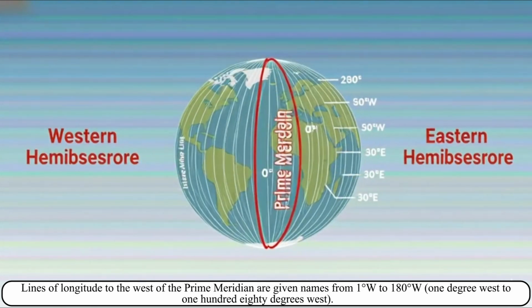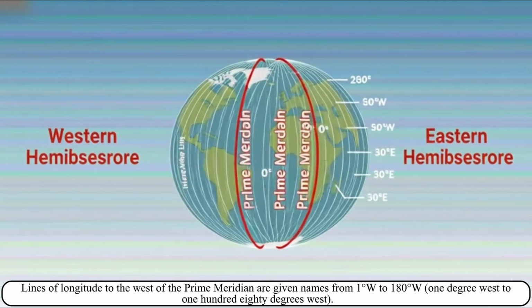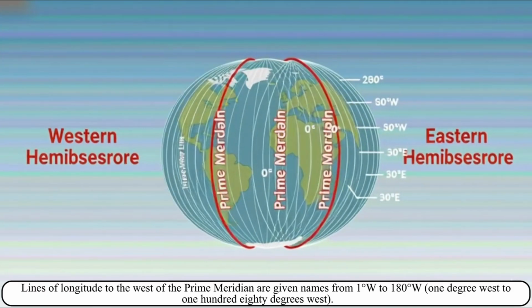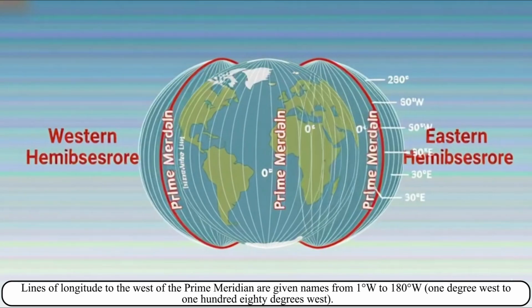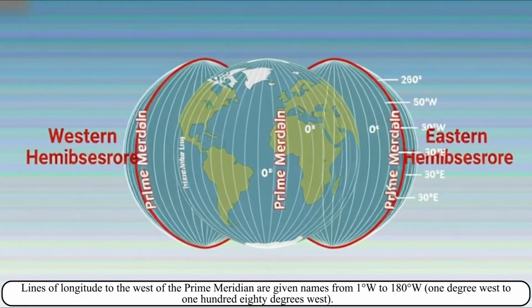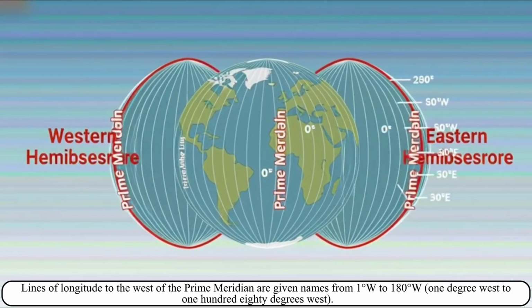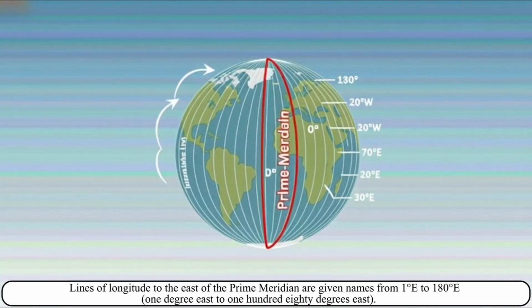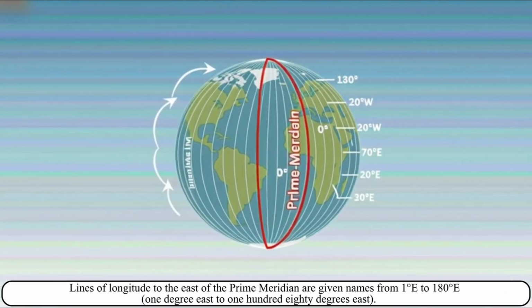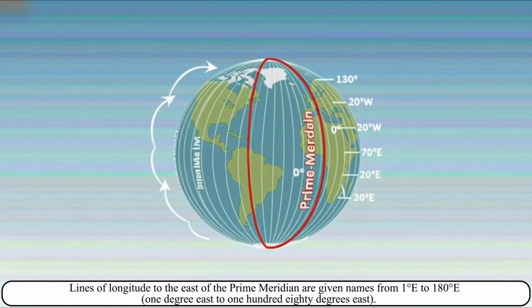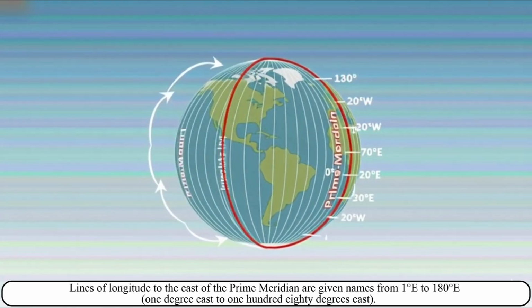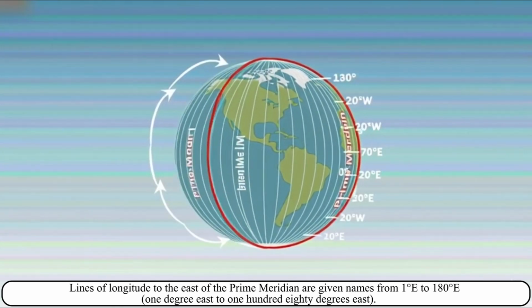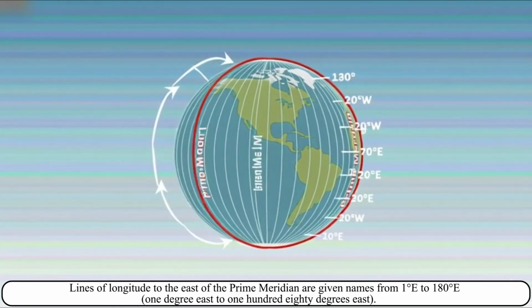Lines of longitude to the west of the prime meridian are given names from 1 degree W to 180 degree W, 1 degree west to 180 degrees west. Lines of longitude to the east of the prime meridian are given names from 1 degree E to 180 degree E, 1 degree east to 180 degrees east.